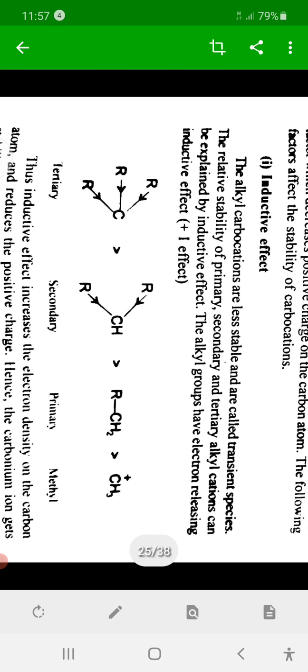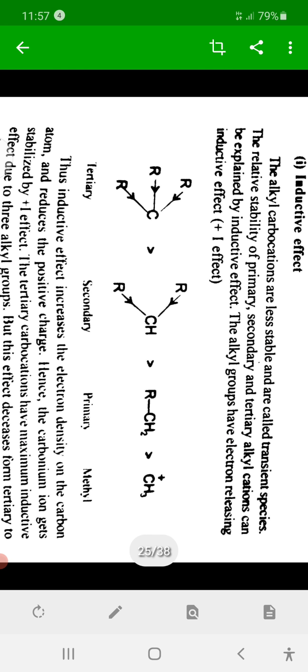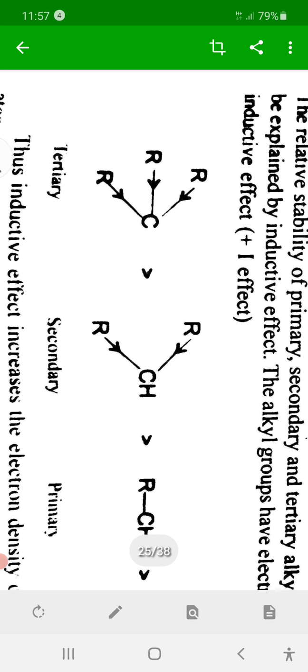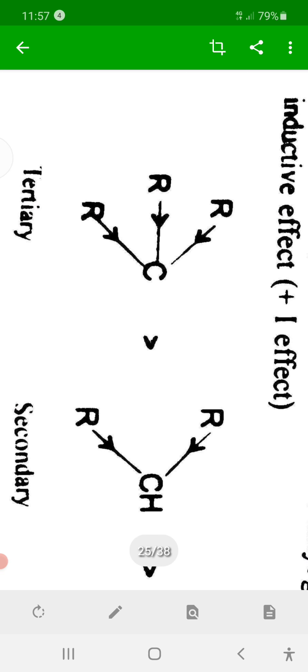Here we know that alkyl groups are electron donating, and therefore, because of the donating effect, the deficiency of carbon is minimized and thereby stabilizes that carbon.